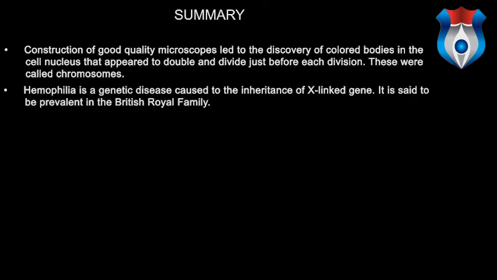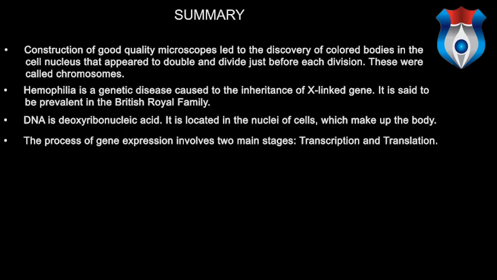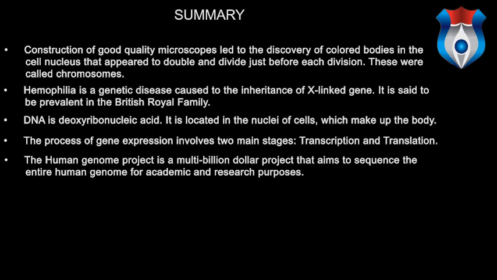Hemophilia is a genetic disease caused by the inheritance of an X-linked gene. It is said to be prevalent in the British royal family. DNA is deoxyribonucleic acid. It is located in the nuclei of cells which make up the body. The process of gene expression involves two main stages, transcription and translation. The Human Genome Project is a multi-billion-dollar project that aims to sequence the entire human genome for academic and research purposes.